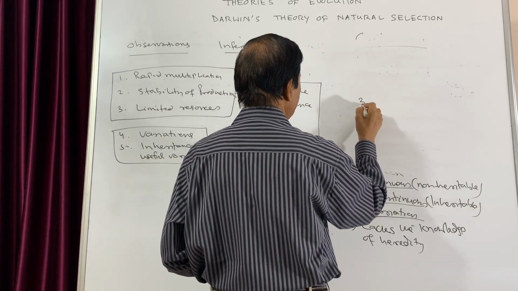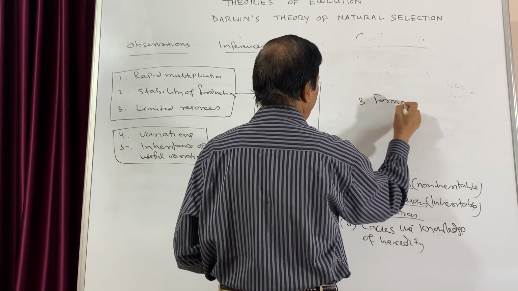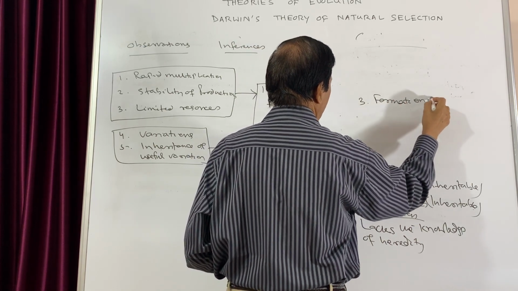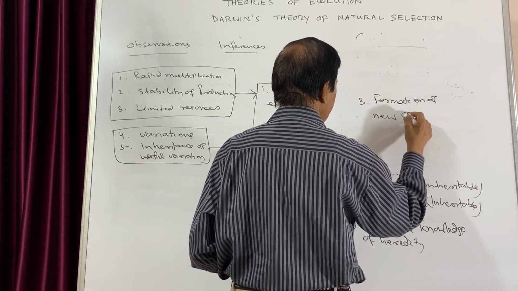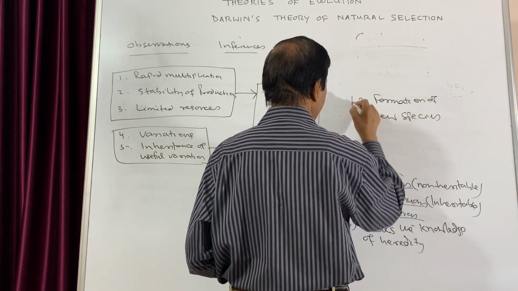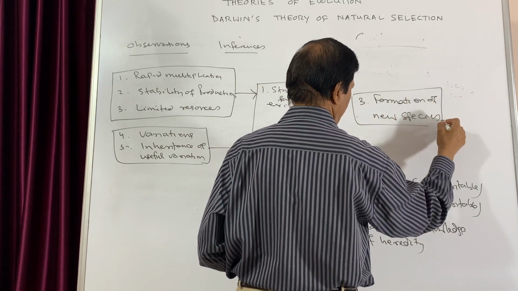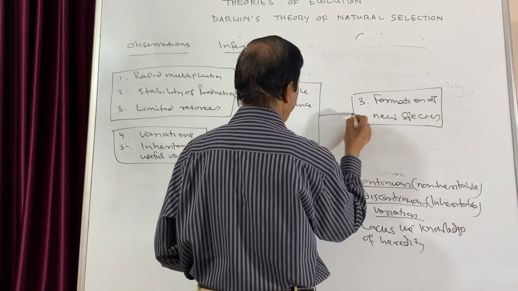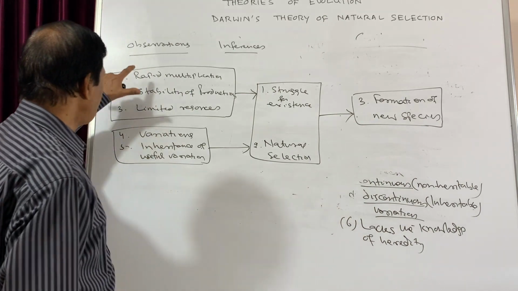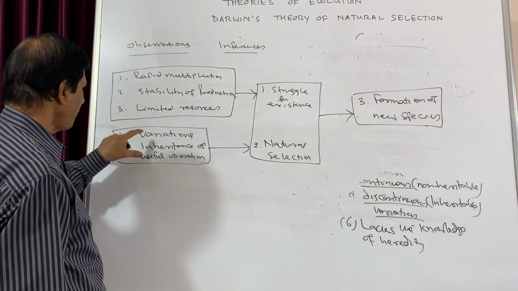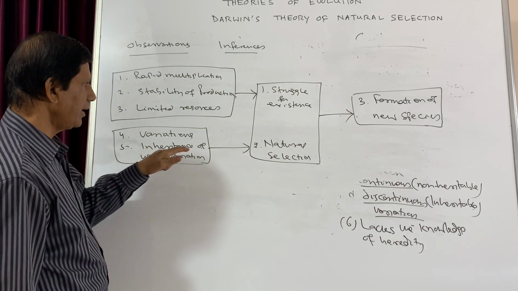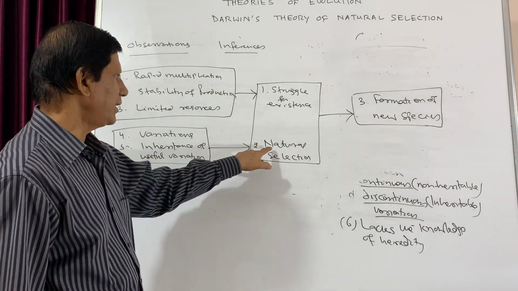The third is formation of new species. That means from these 3 observations, the inference is struggle for existence. From these 2, variations and inheritance of useful variations, natural selection.